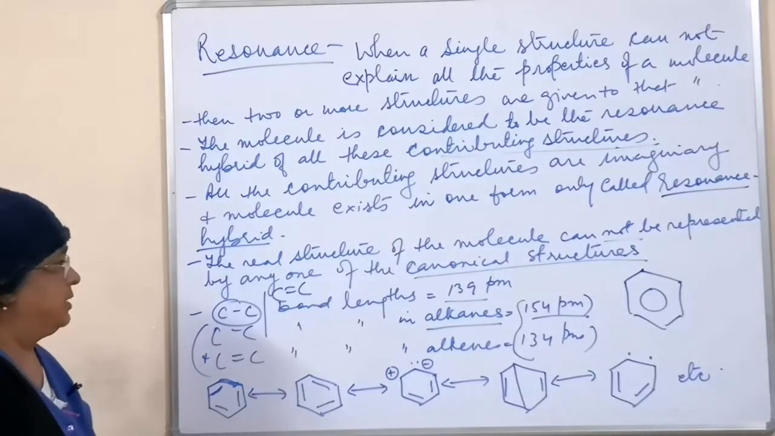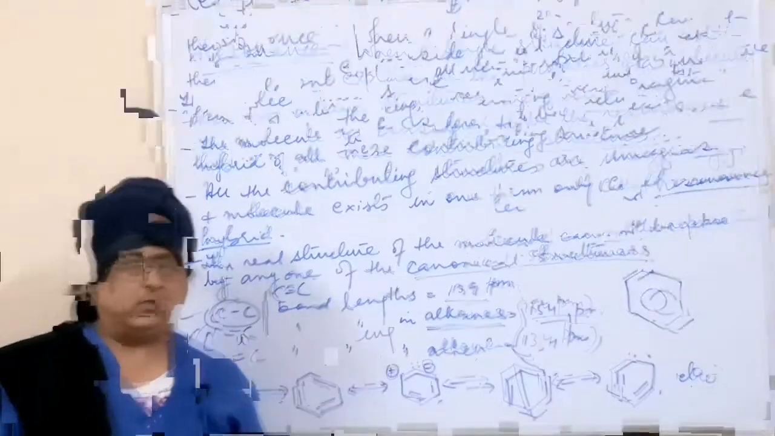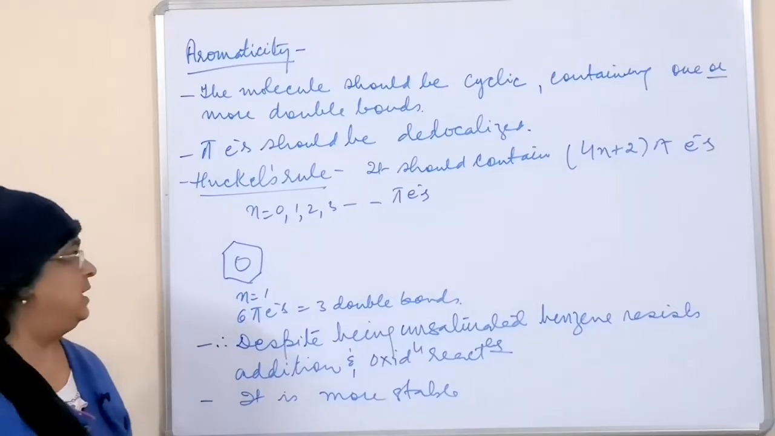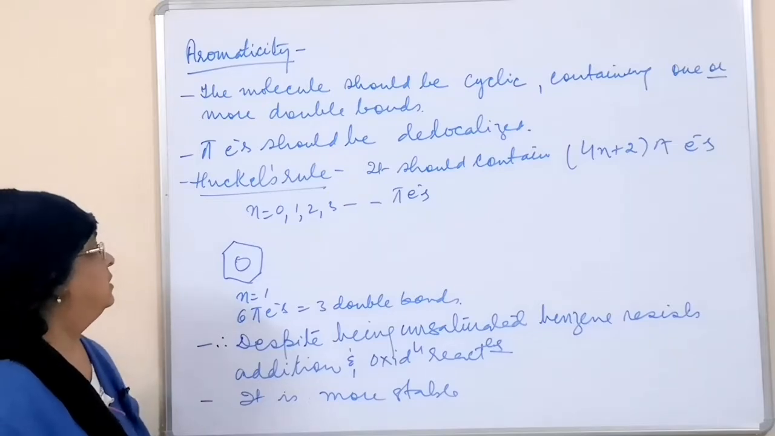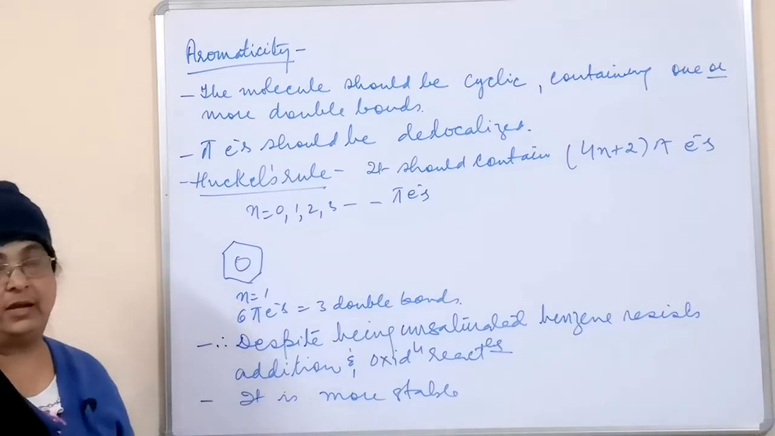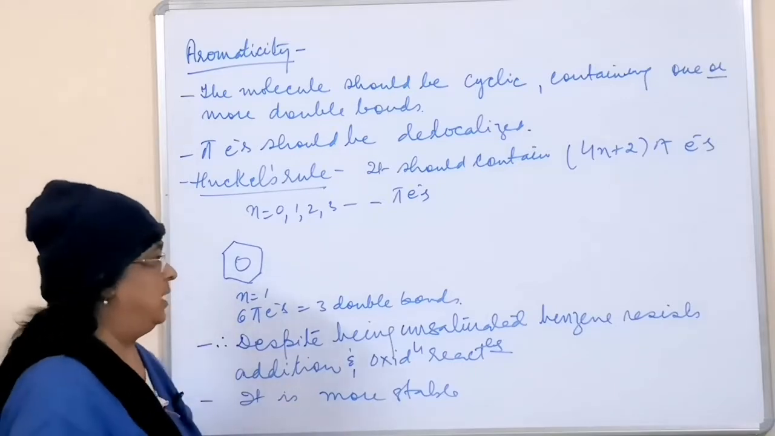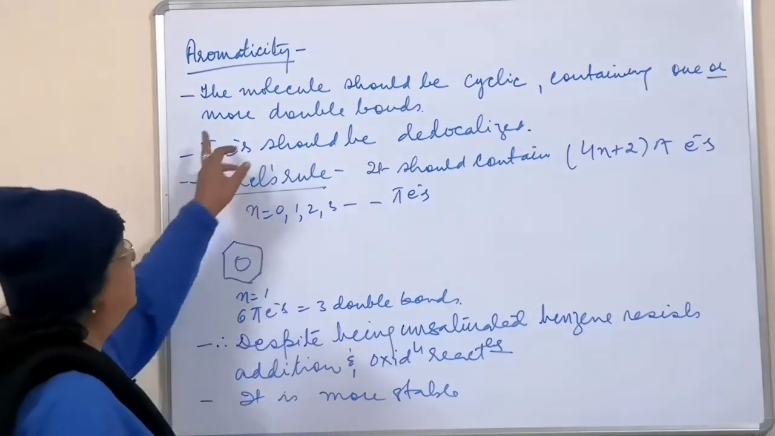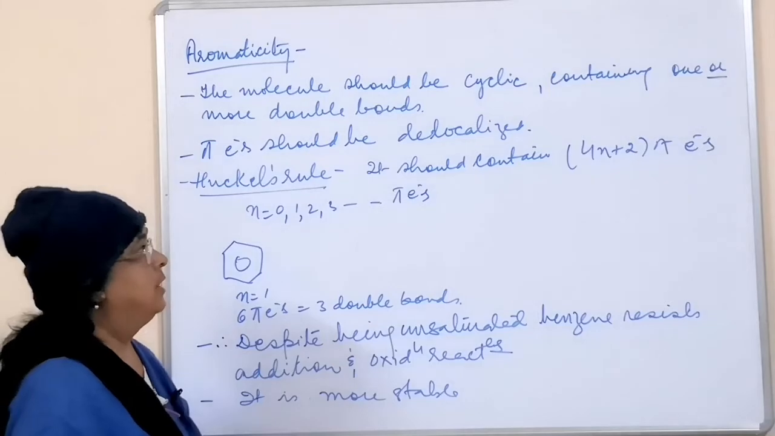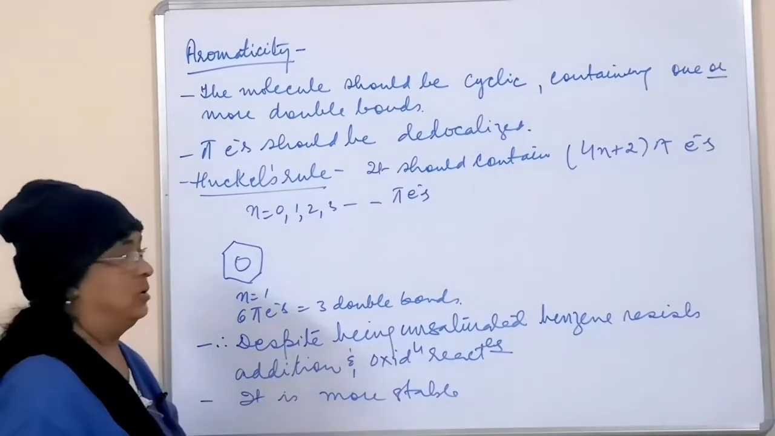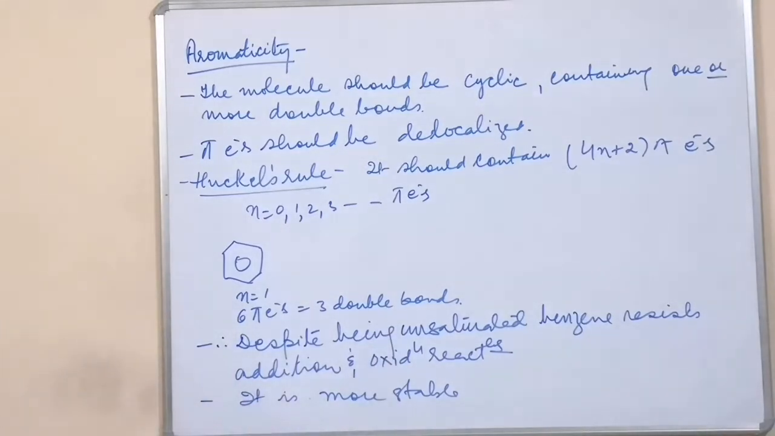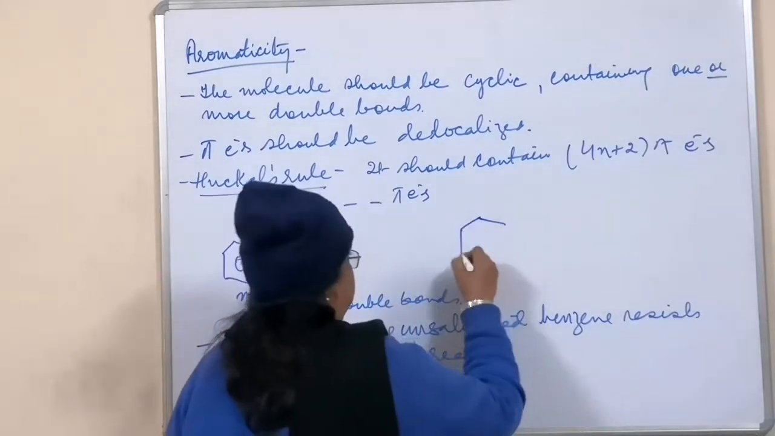So this is about resonance, and next we will see aromaticity. Aromaticity is the property shown by benzene and its compounds. How do we decide whether a compound has aromaticity or not? There are several conditions, but you have to know only two. One is that the molecule should be cyclic and contain one or more double bonds, and the pi electrons should be delocalized. Delocalized means, as you have already understood, that their position is not fixed, like in benzene, the Kekulé structure.